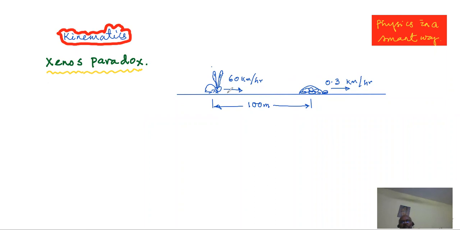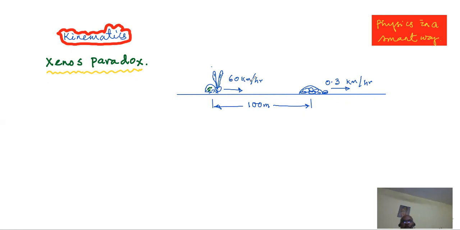We assume the situation to be such that they start at the same time, and the rabbit, because of its natural advantage, is starting from a mark which is 100 meters behind the tortoise. Both start the motion at the same time, but as the story goes, and you might have come across it at your school level, the rabbit doesn't sleep.